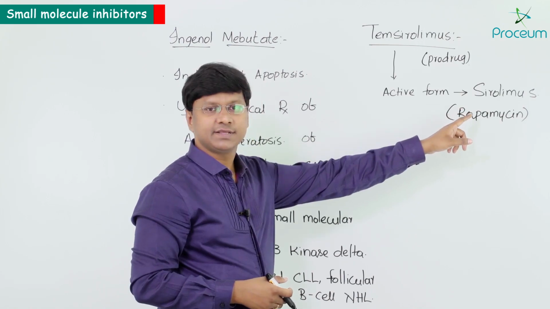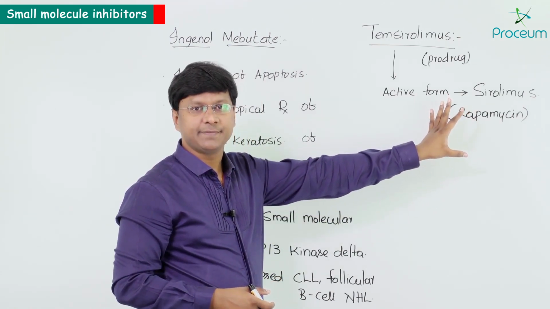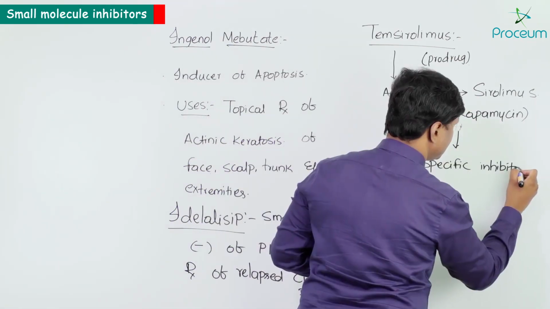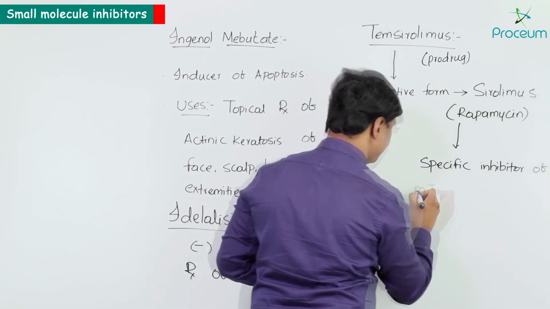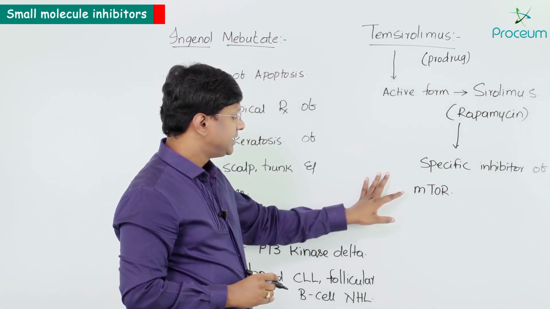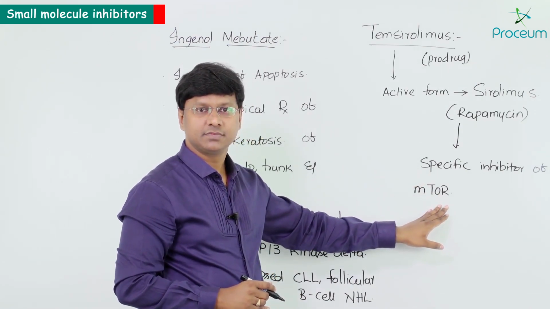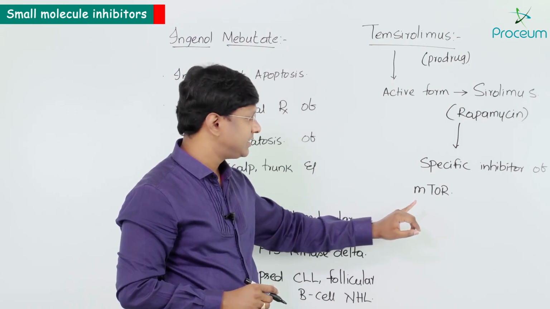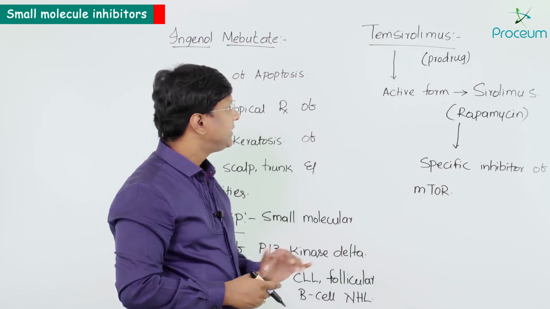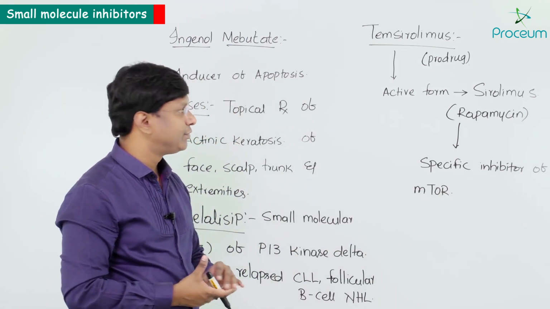Now you take this sirolimus or rapamycin, it is a specific inhibitor of mTOR, right? Now what does this mTOR stand for? The word mTOR stands for mammalian target of rapamycin. Now where is this particular drug or sirolimus approved for?